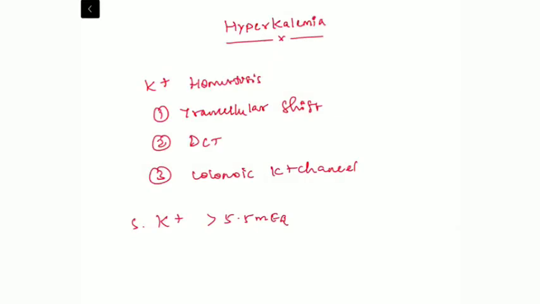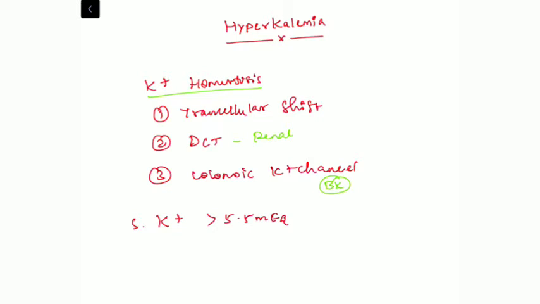Today we are going to discuss the management of hyperkalemia. We have already discussed hypokalemia in the previous session. Potassium homeostasis is maintained in the body by three basic buffering systems: the transcellular shift, the renal buffering system by the epithelial sodium channel and ROMK channel at the level of the DCT, and the colonic buffering system by the BK channels in the colonic crypts.